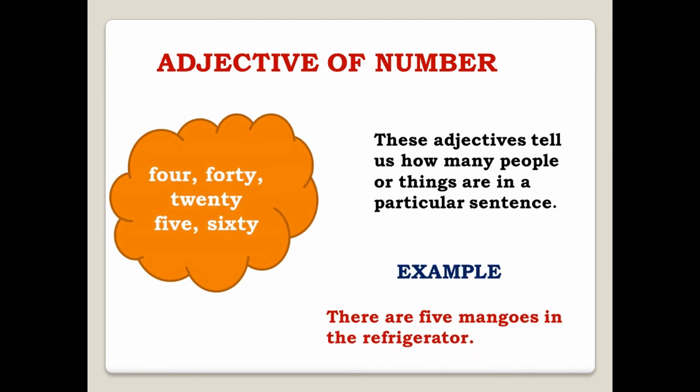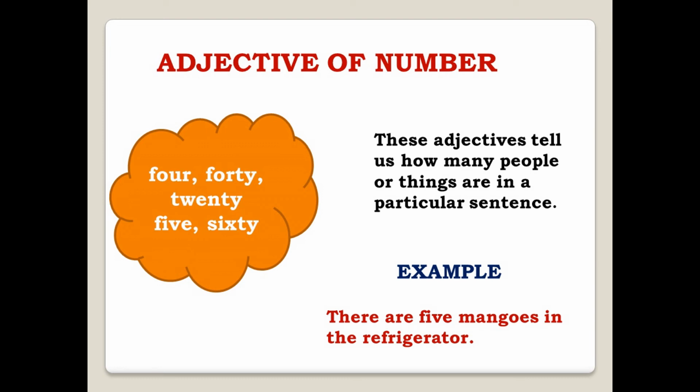there are 5 mangoes in the refrigerator. So what is there? 5 is an adjective of number and mangoes is a noun. So we are quantifying or numbering the mangoes, like 5 mangoes in the refrigerator. Let's talk about another example. If I say I have 2 chocolates for you, 2 will be the adjective of number. Here are other examples like 4, 40, 25, 60.